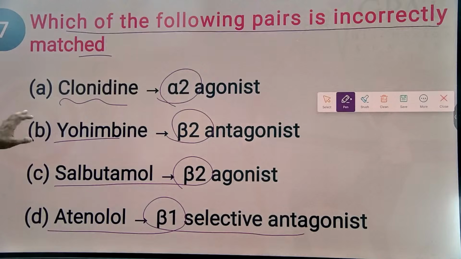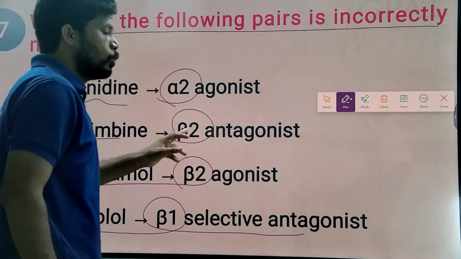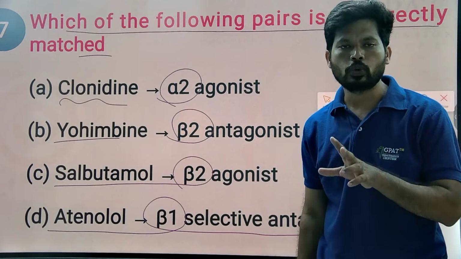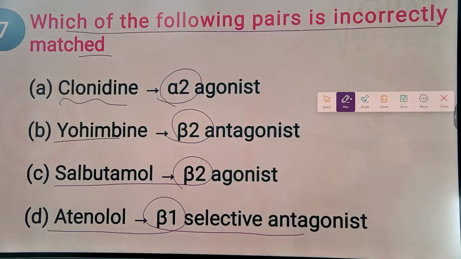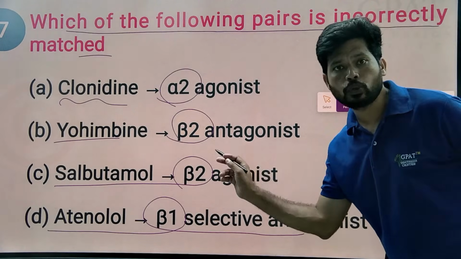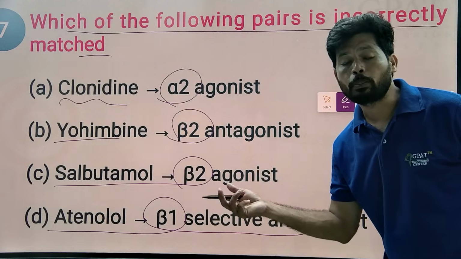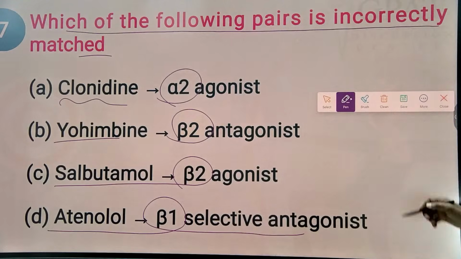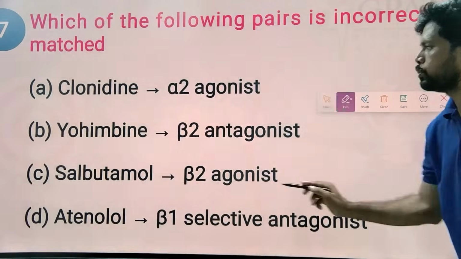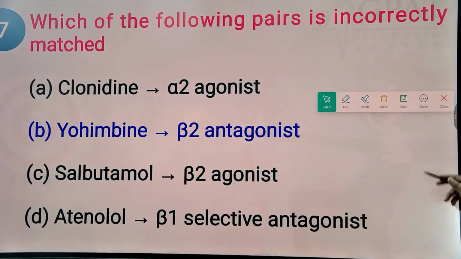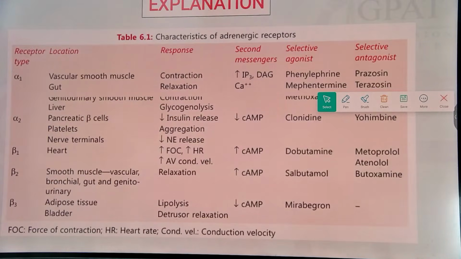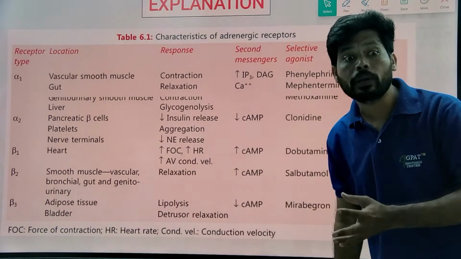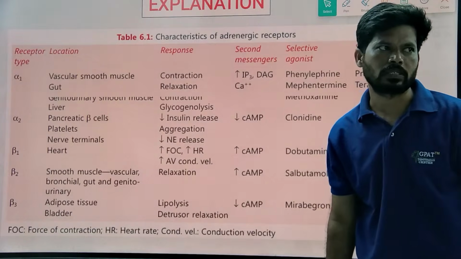So I hope you clearly understand. Yohimbine is also one of the natural alkaloids. Yohimbine is a selective alpha 2 receptor blocker but not a beta 2 receptor blocker. Beta 2 receptor stimulation helps in the treatment of asthma, but beta 2 receptor blocking or antagonism increases the risk of asthma. The answer is very simple, you understand already. Option B is not correct because yohimbine is a selective alpha 2 receptor blocker but not a beta 2 receptor blocker. Blocking of beta receptors may increase the risk of asthma.